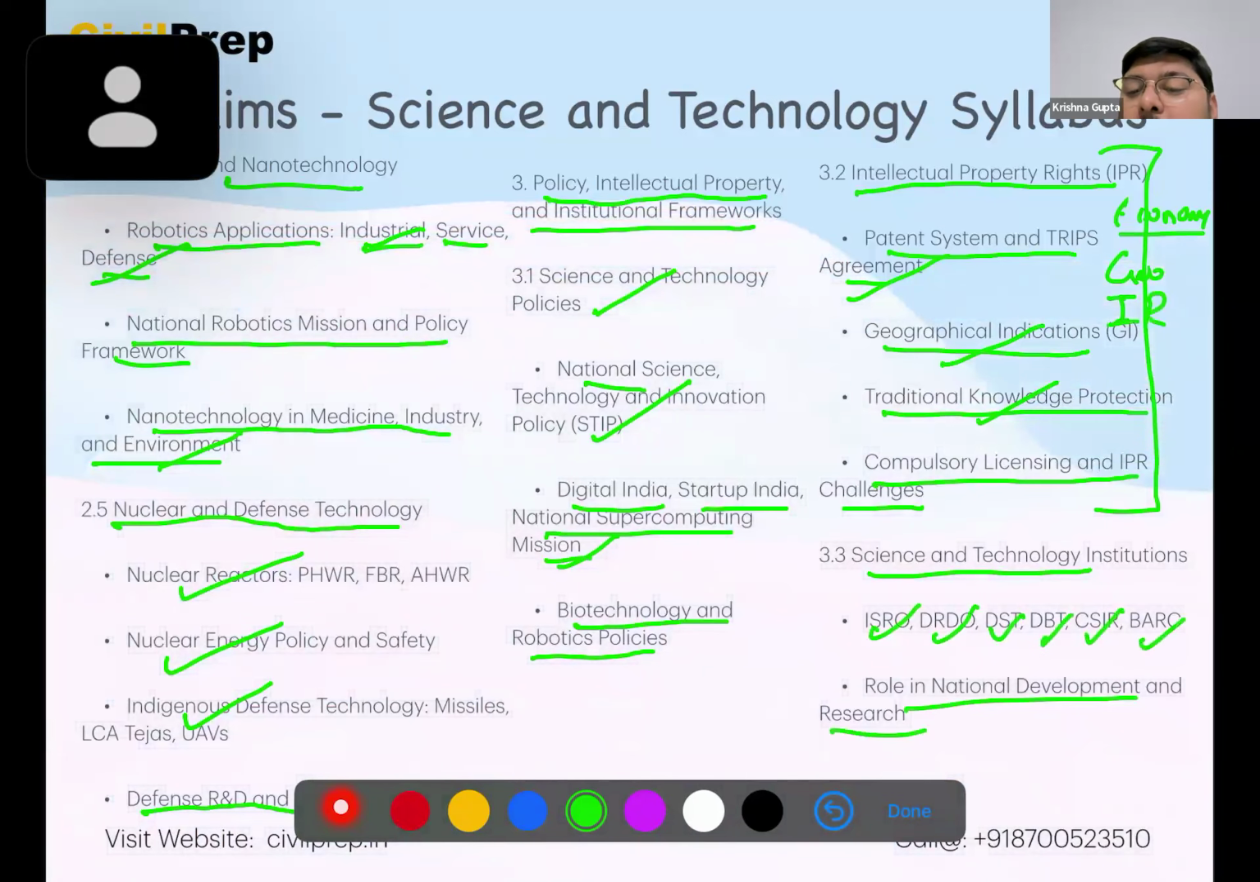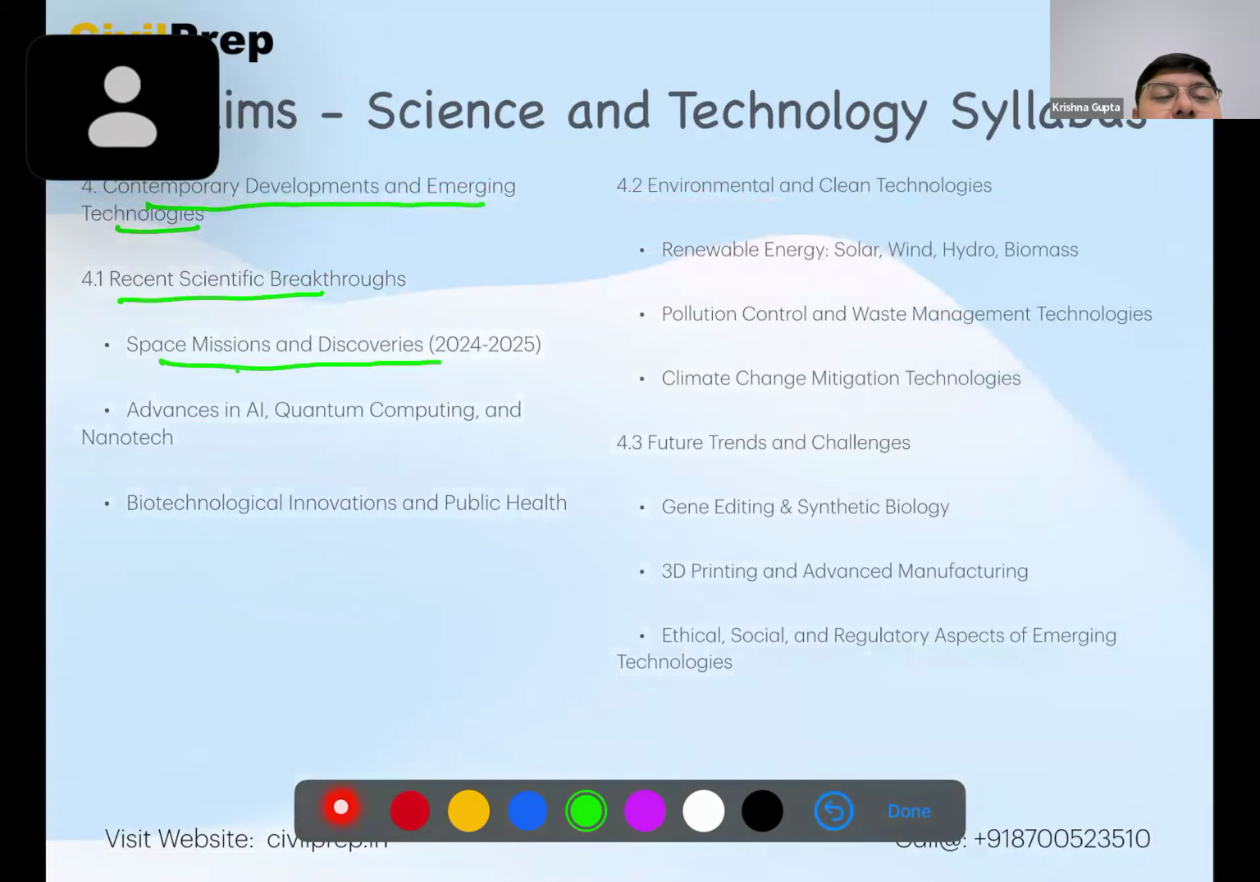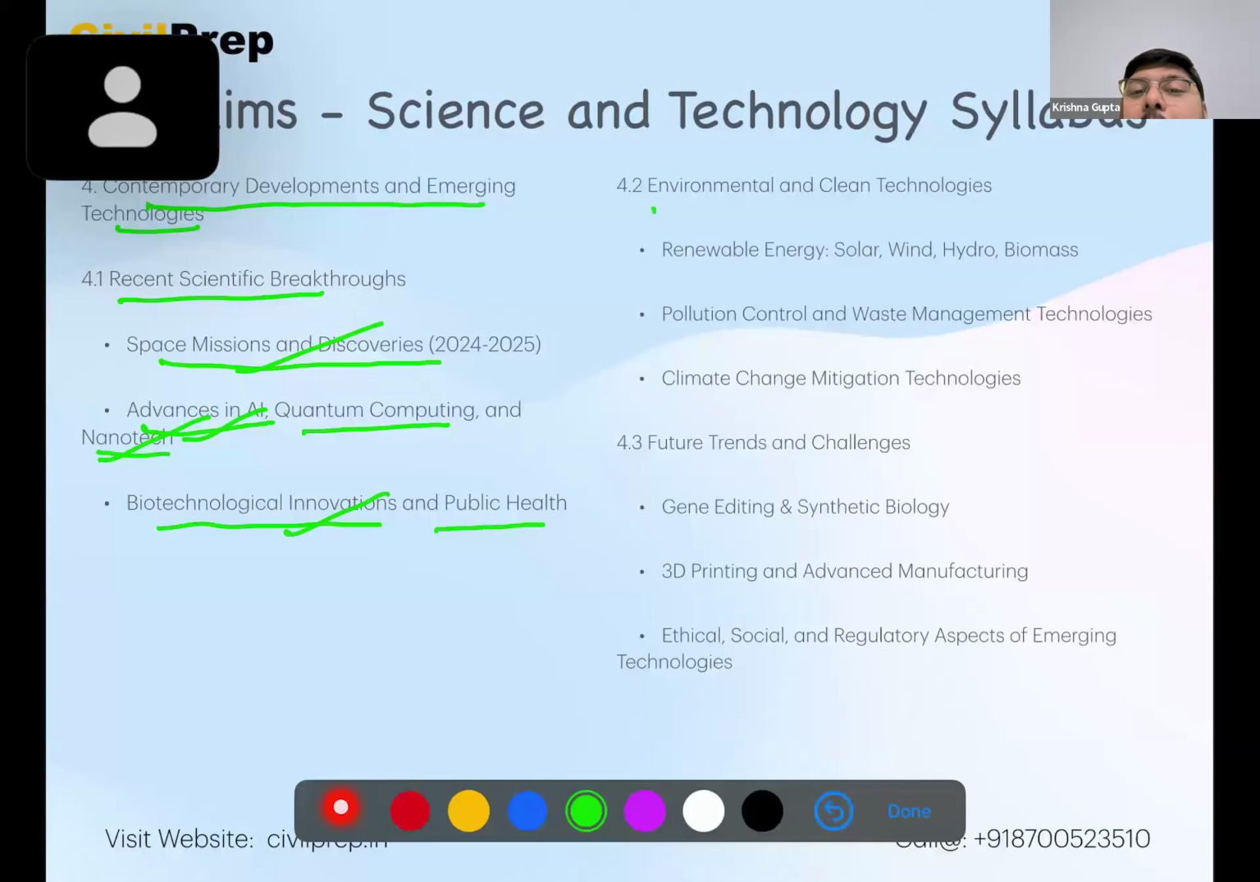These are also quite important institutions which we are working on in contemporary time. Then contemporary development in emerging technologies like space missions and discoveries, advances in AI, quantum computing, and nanotech, very important. Biotechnological innovation and public health, very important. Environmental and clean technologies. These are very highly in use in contemporary time.